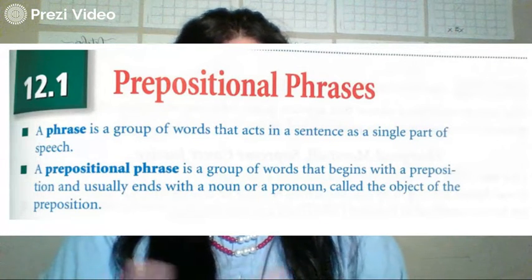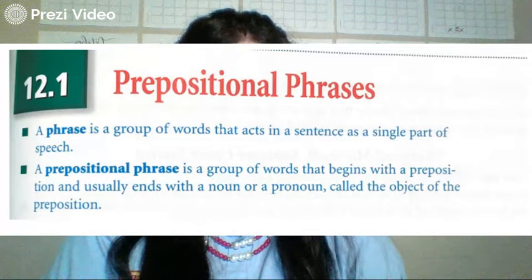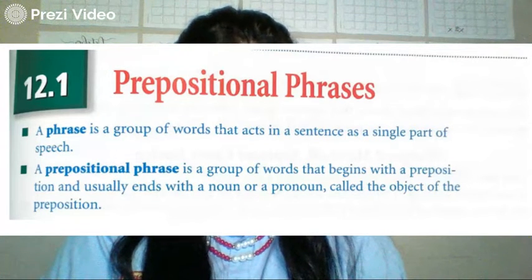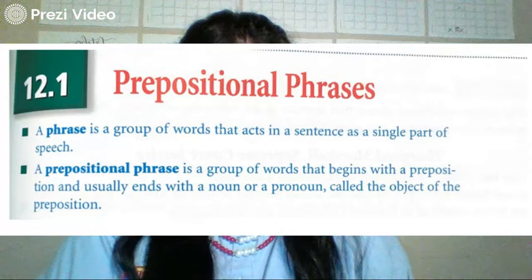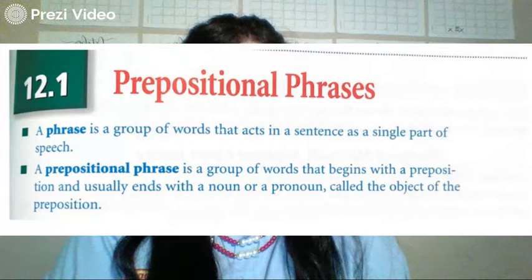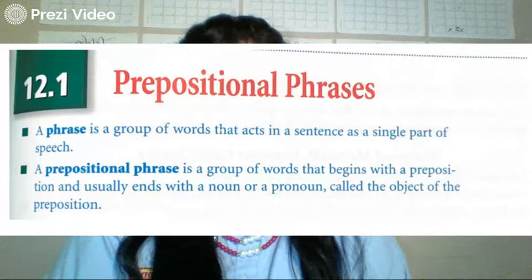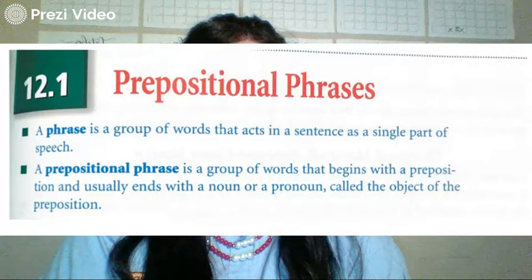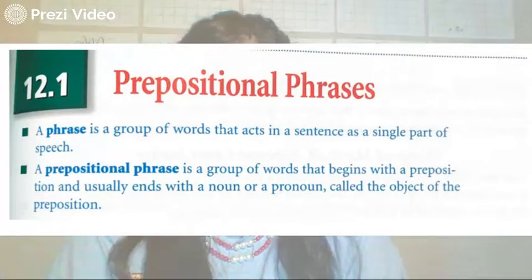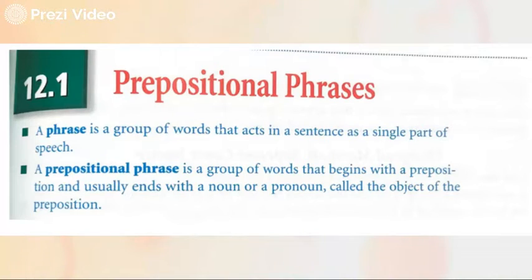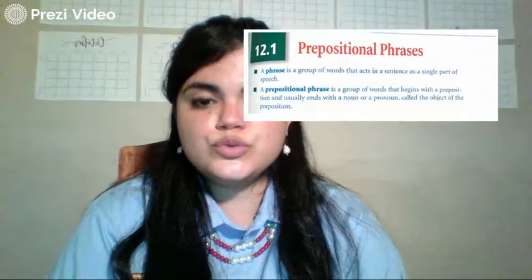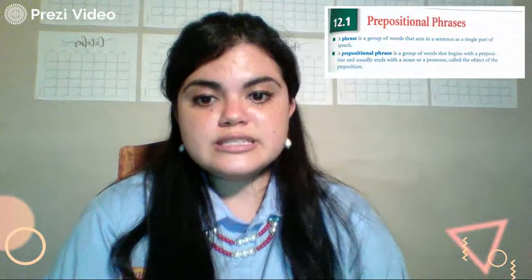Also, a prepositional phrase is a group of words that begins with a preposition and usually ends with a noun or a pronoun called the object of the preposition. We are going to use more of these examples.